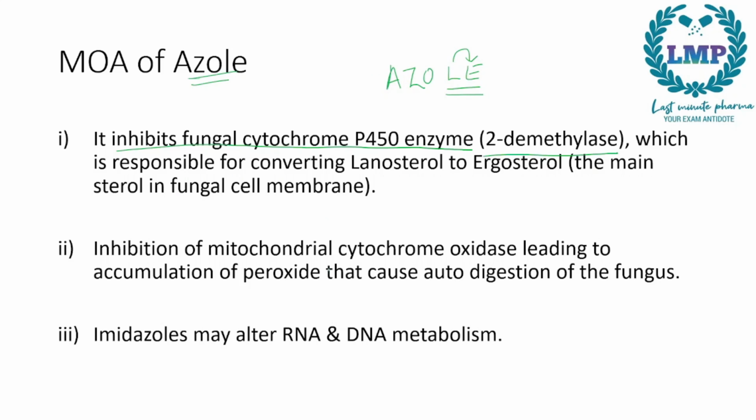Now, the second thing it will do is inhibition of mitochondrial cytochrome oxidase. Since this mitochondrial cytochrome oxidase is inhibited, it will lead to the accumulation of peroxide that causes autodigestion of the fungus. Next, imidazoles may also alter RNA and DNA metabolism. So, what are the 3 things that azole does? Azole will inhibit the conversion of lanosterol to ergosterol by using the enzyme demethylase, then inhibition of mitochondrial cytochrome oxidase leading to the accumulation of peroxide that causes autodigestion of the fungus, and then imidazoles may also alter RNA and DNA metabolism.